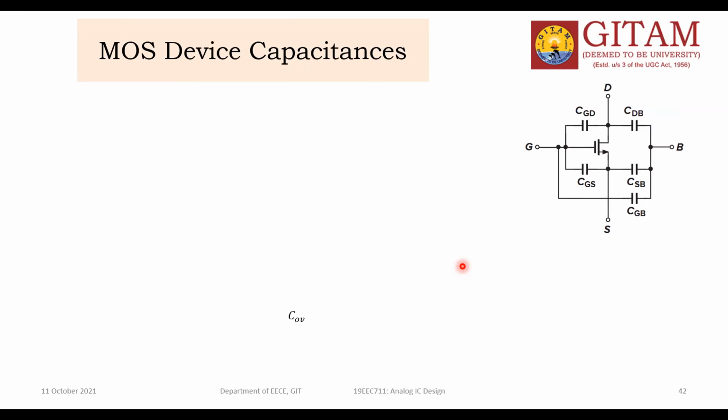Like that, this is the gate, this is the drain. The capacitance between the drain and gate is CGD, the gate to drain capacitance. This is the gate to source capacitance, CGS. Then drain to body capacitance, source to body capacitance, and gate to bulk capacitance.